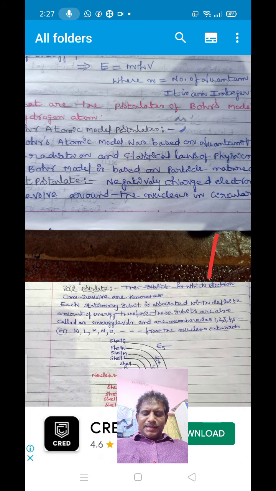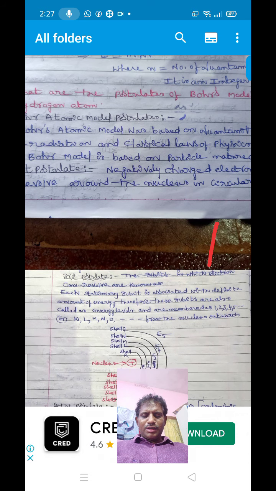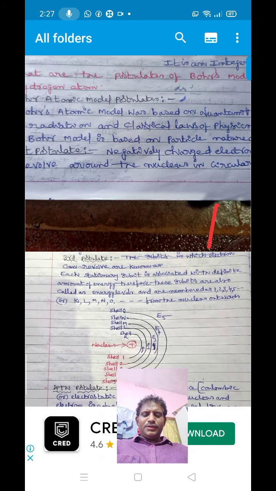Now let us discuss Bohr's atomic model of hydrogen atom. Bohr proposed the hydrogen atom model according to the quantum theory of radiation and classical laws of physics.